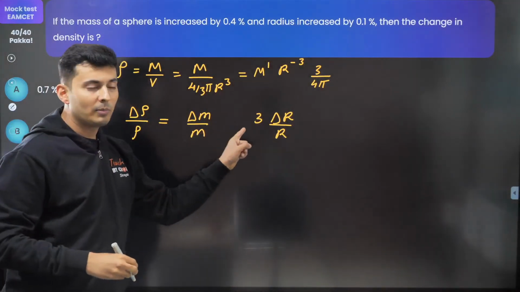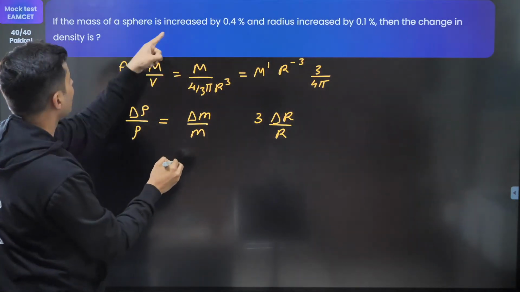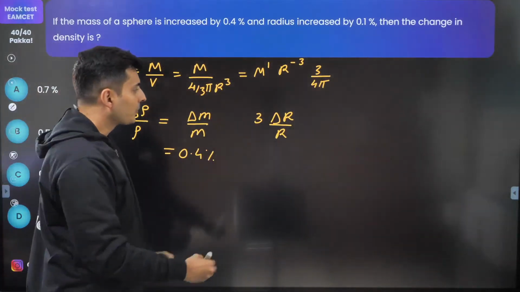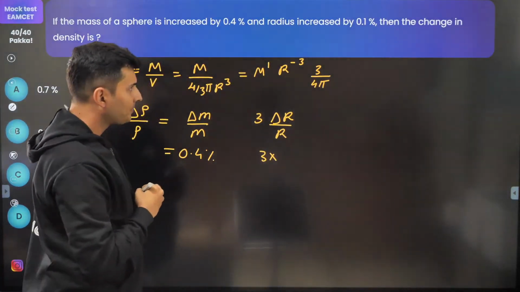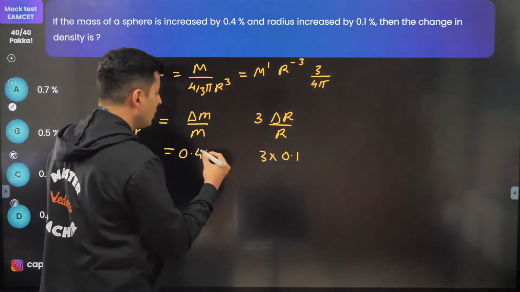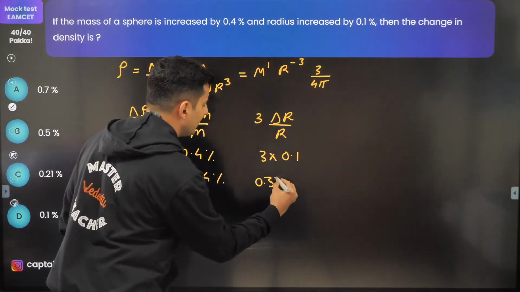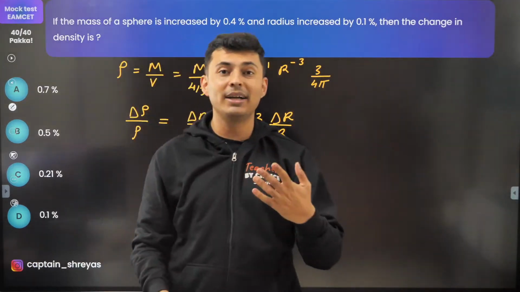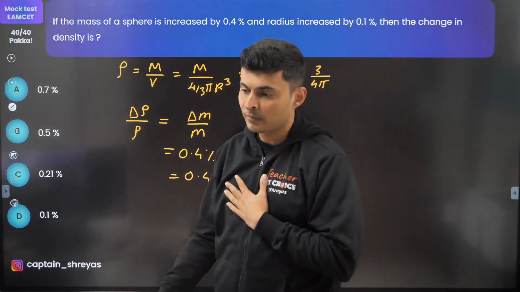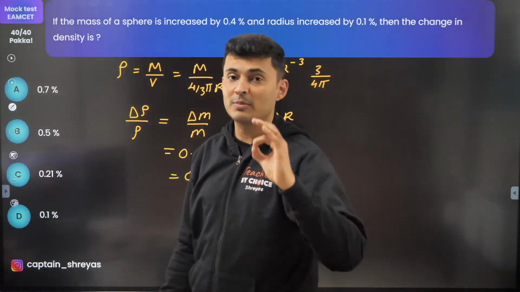A lot of people are going to put plus over here and solve the problem because the percentage error in the mass is given to be 0.4%, right? Now 3 into delta r by r. The percentage error in r is 0.1. So many of you are going to think this is 0.4% and 0.3%, so hence the answer will be 0.7%. But 0.7%, option A, is not the answer. Why? There is a silly mistake which many people do.